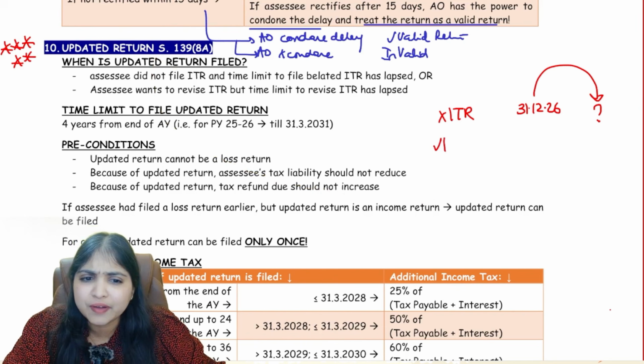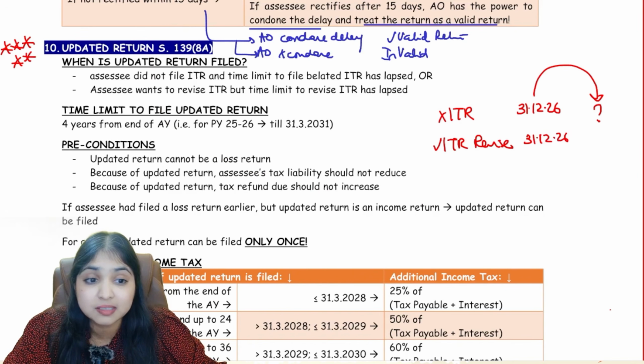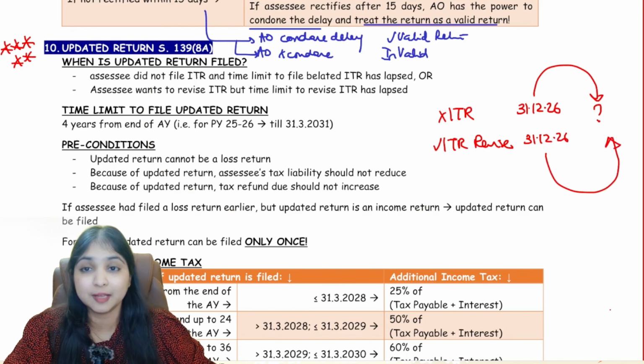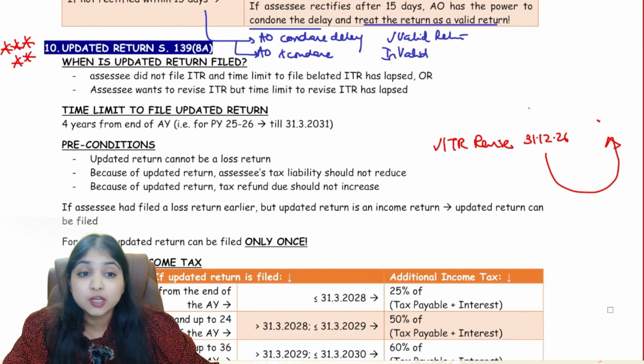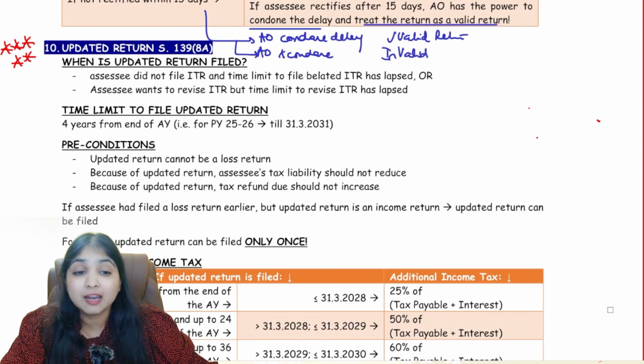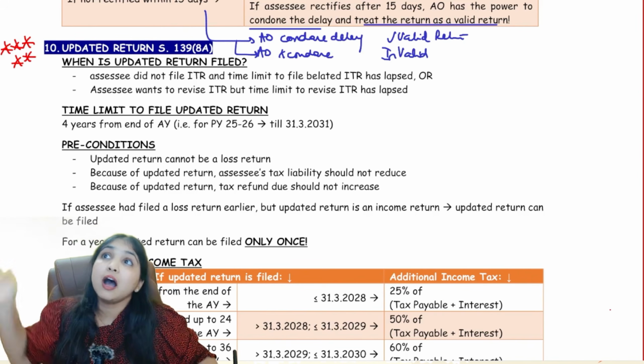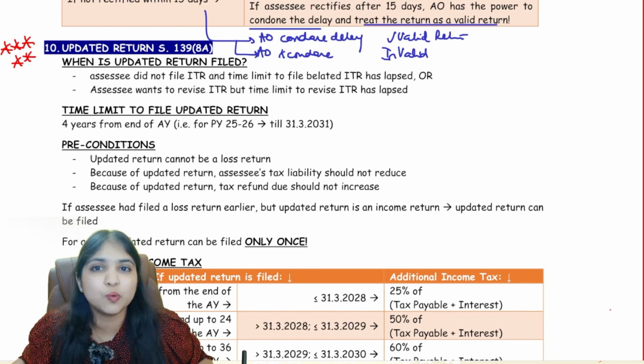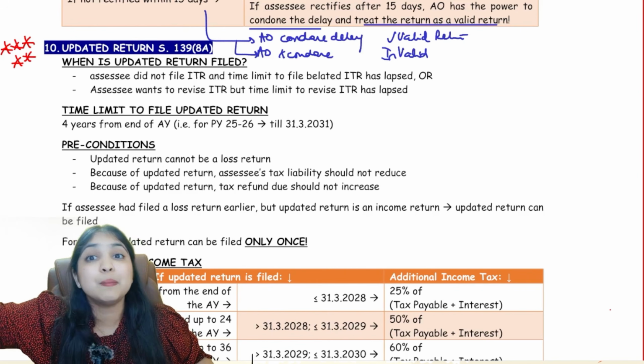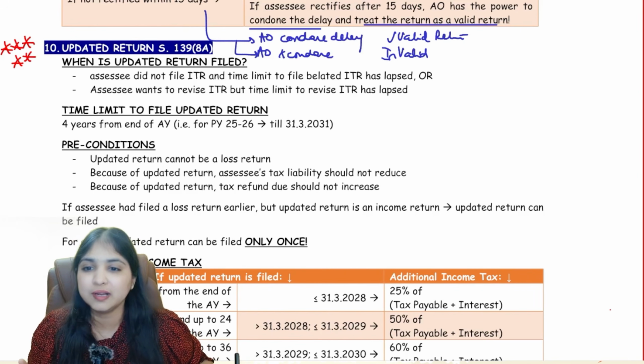Similarly, let's say you filed ITR. Now you want to revise it. Yes, you can revise. You have a time limit, till 31st December 26. But you did not revise within this date. You want to revise after this date. Come to 139(8A). So basically, if you did not file your ITR on time and also did not file ITR within the belated return time limit, after that if you want to file ITR, come to 139(8A). Similarly, if you want to revise your return after the time limit for revising is over, come to 139(8A).